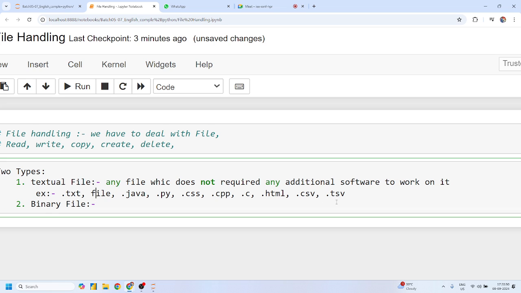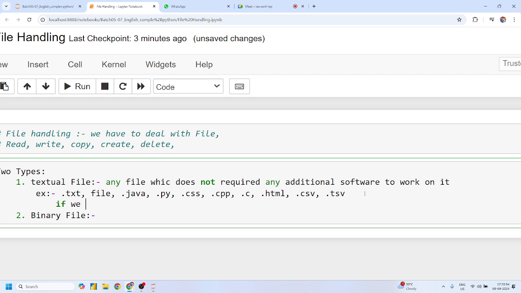In short, if we want to open a textual file in Notepad, we can do so.